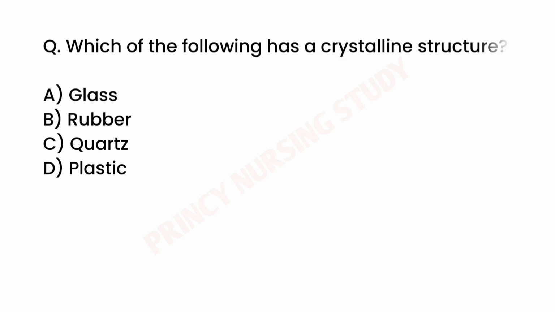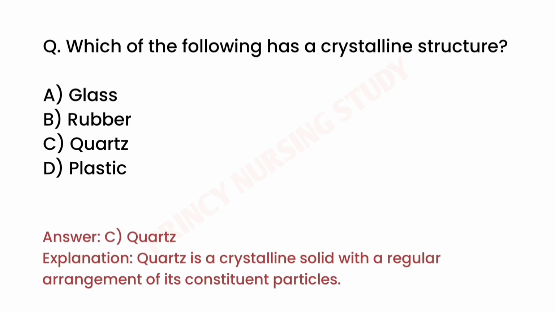Next question. Which of the following has a crystalline structure? Correct answer is C. Quartz. Quartz is a crystalline solid with a regular arrangement of its constituent particles.